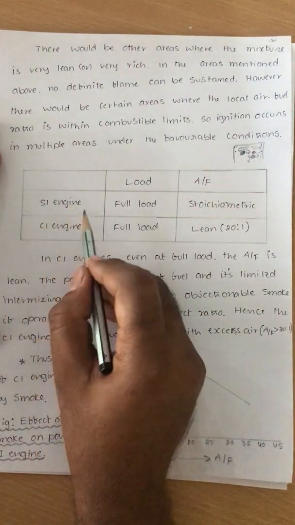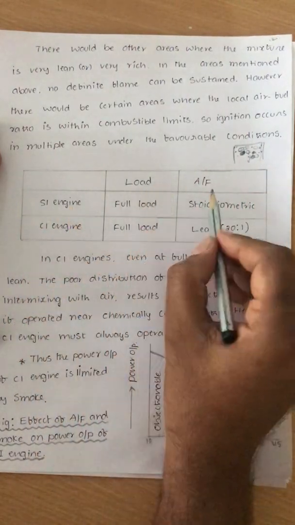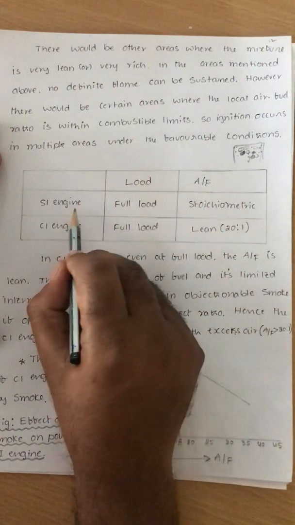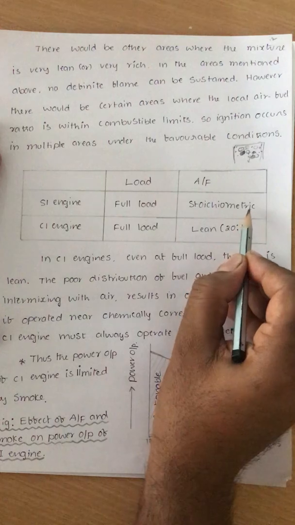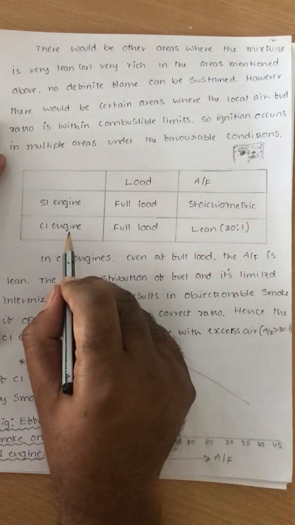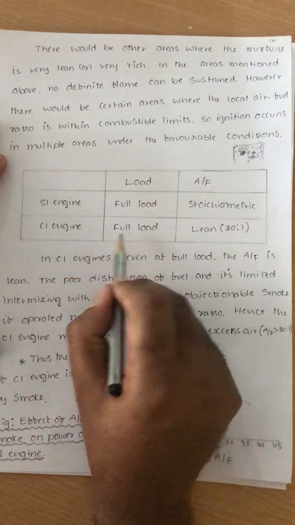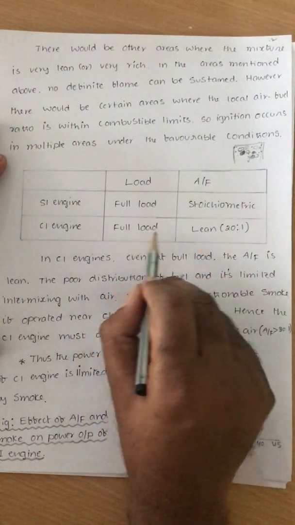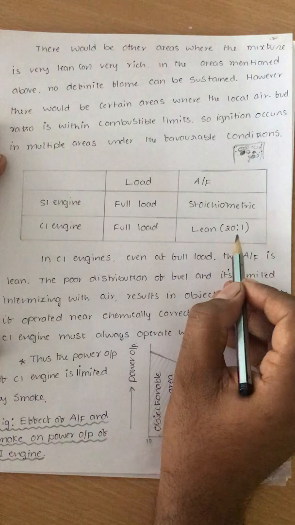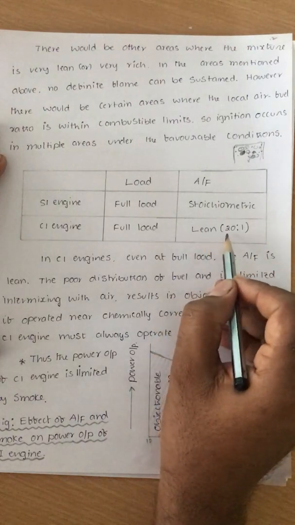Here, SI engine and CI engine, load, air fuel ratio. If the SI engine is working under full load, it is at the stoichiometric air fuel ratio, the chemically correct mixture. Even if the SI engine is working under full load condition, the maximum air fuel ratio is 20:1. That is also a lean mixture.